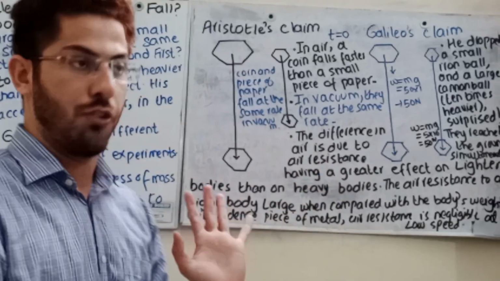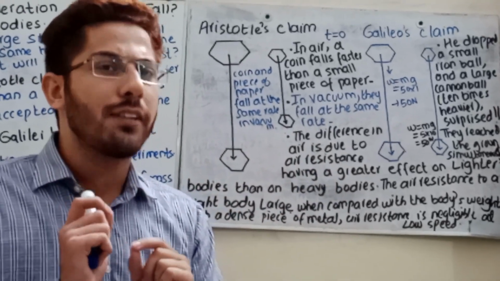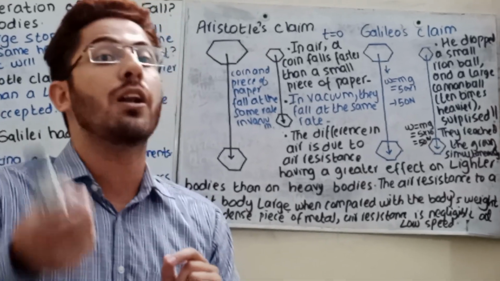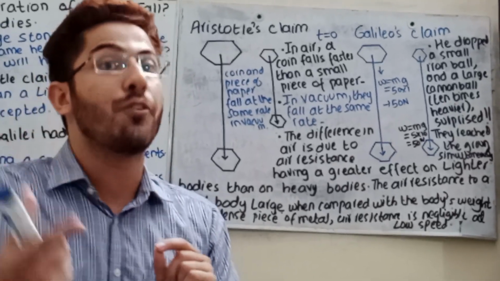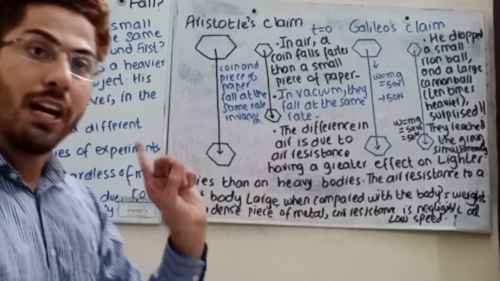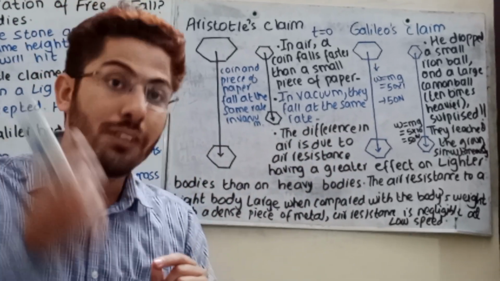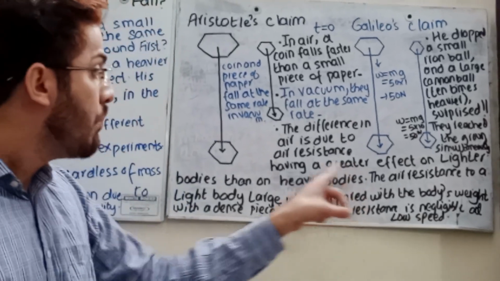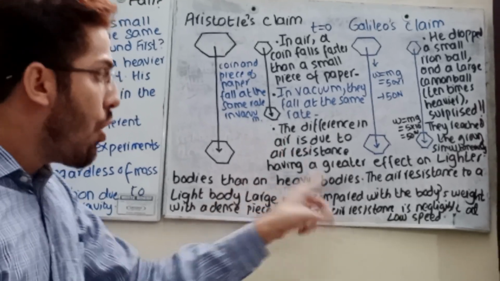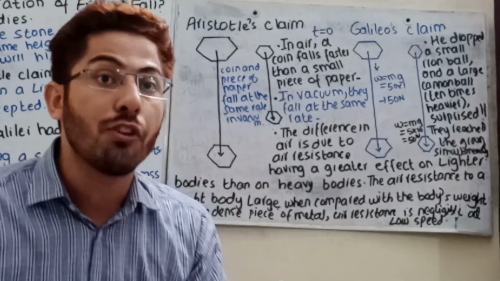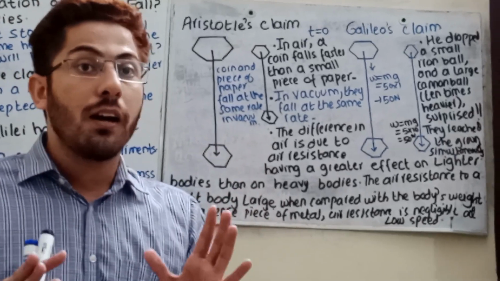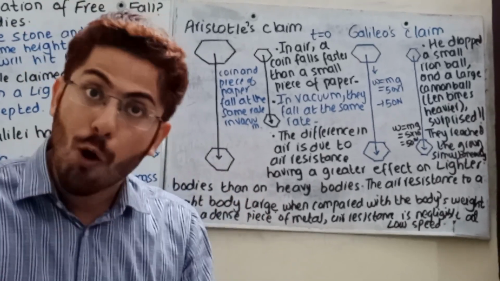Now let's see, students, that the difference in air is due to air resistance. Why does the heavy object fall faster and the lighter object fall at a different rate? Because the difference in air is due to air resistance. Air particles have a greater effect on a lighter object than on a heavy object. It means that air resistance will have more effect on the lighter object than on the heavy object.